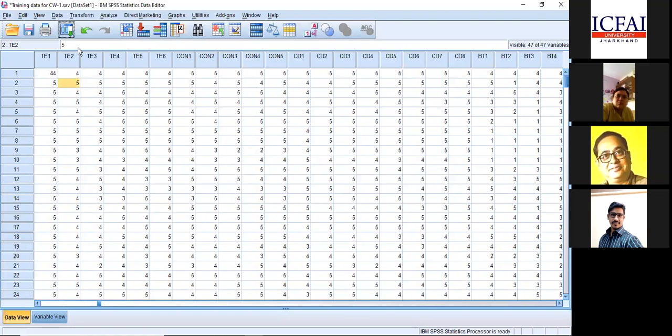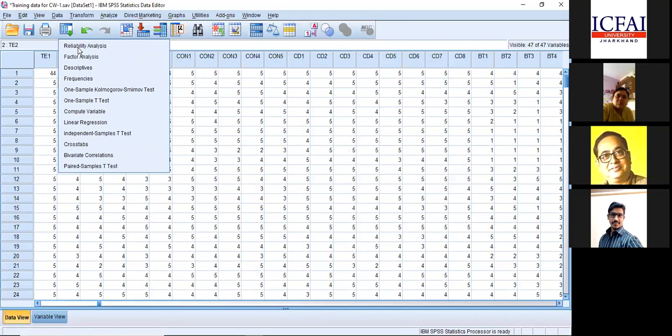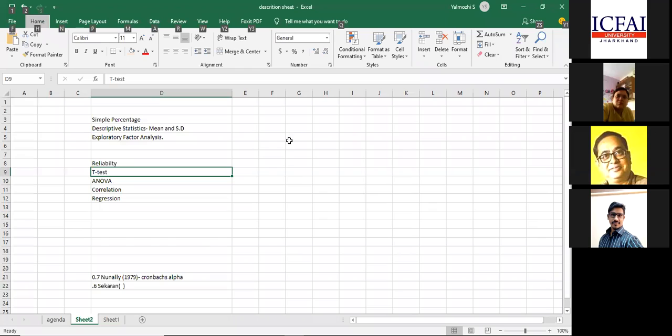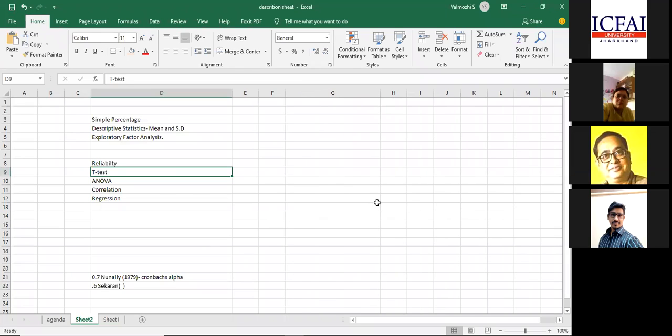Now this is the reliability test. We have tested that. After that, the next test is the t-test. See, what is this t-test? There is a logic behind that. Now the scenario is, for the past 3 hours, for these 3 sessions, let me take only these 3 sessions, I'm giving a lot of inputs relating to statistical analysis using SPSS. I want to find out, and I'm asking you for feedback.